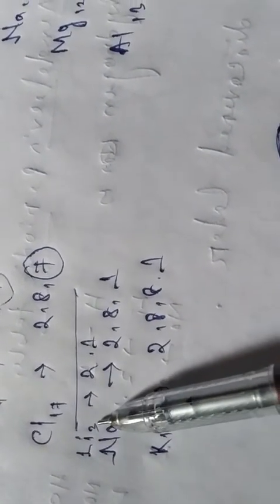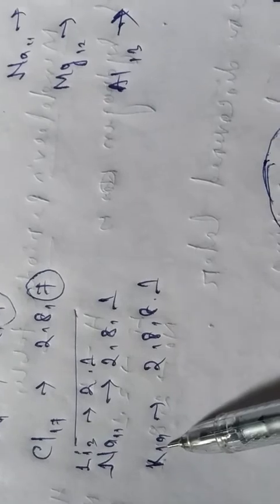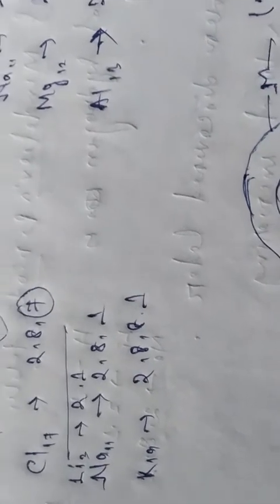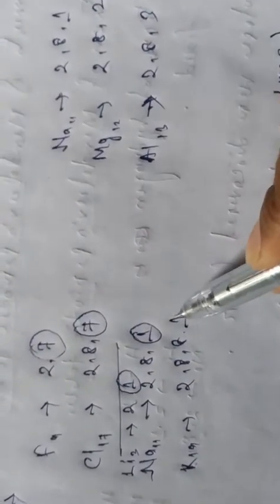You see here in case of lithium, so lithium 3, right? Atomic number 3, electronic configuration 2 1. Sodium 11, 2 8 1. Potassium 19, 2 8 8 1, right? So for all of these cases, the outermost shell contains the same number of electrons, that is 1, 1, 1. So the position of lithium, sodium, potassium will be in the same group, that is group number 1.